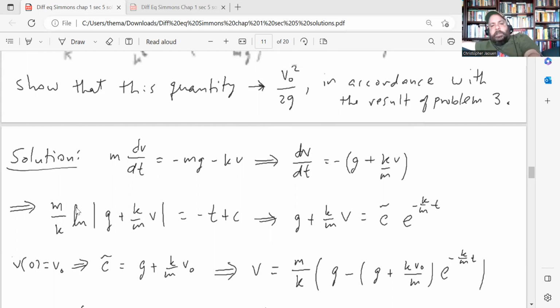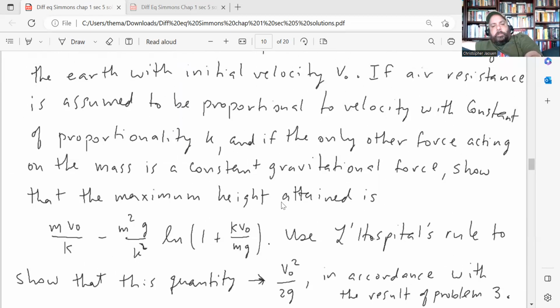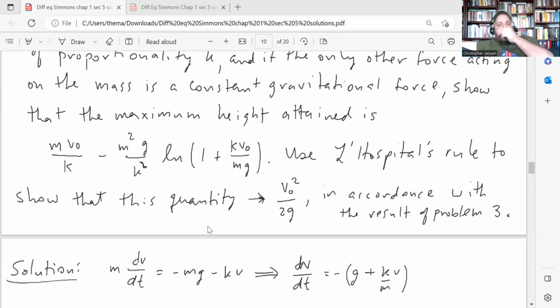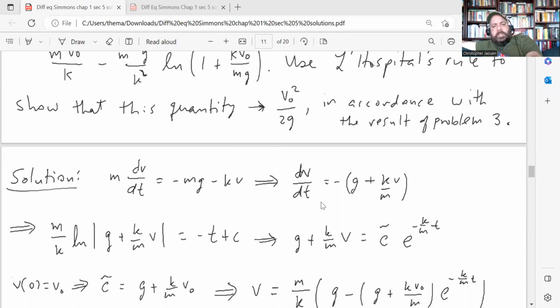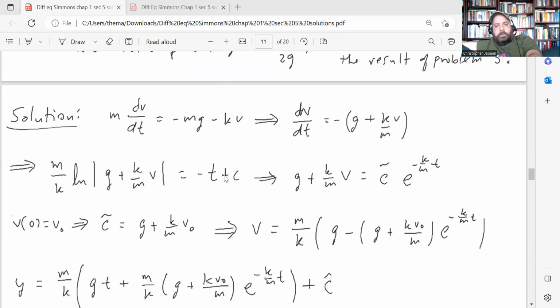Now in this problem, the max height that he has here is positive, given the sign convention that he has. I think what he did was set this equal to a positive g plus k over m v, whereas I chose the downward direction to be negative. I guess he chose it to be positive, but it's just a sign convention, so it depends on how you choose your axes. To me, it makes more sense to choose down to be the negative direction. So I get a slightly different answer than he does. It's basically the same answer, but up to a sign. So let's just go through the problem here.